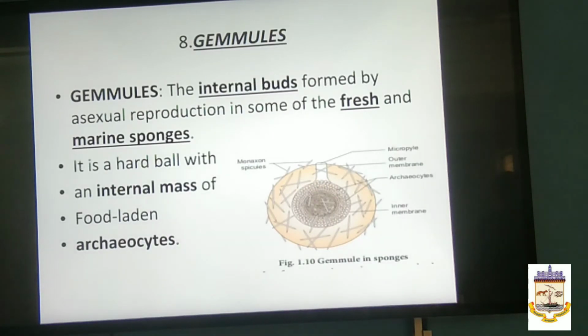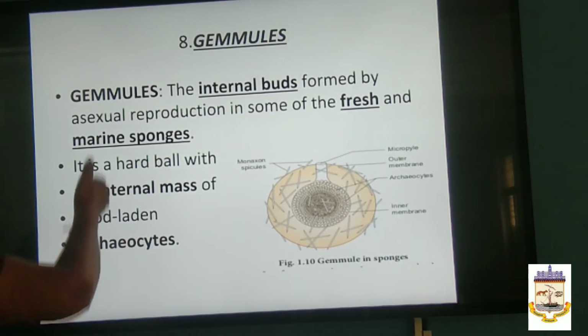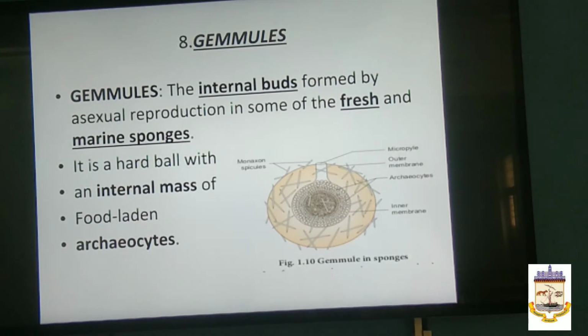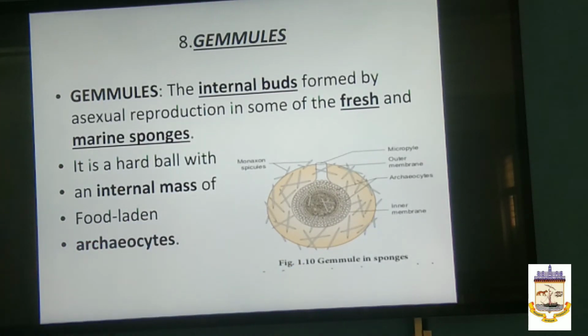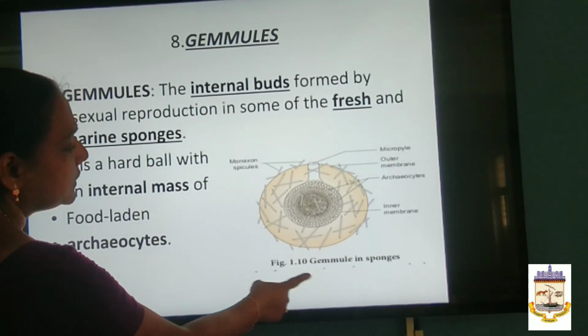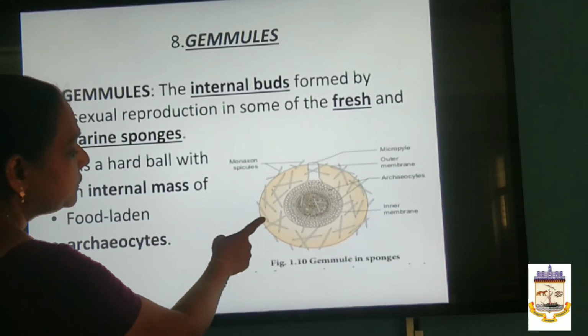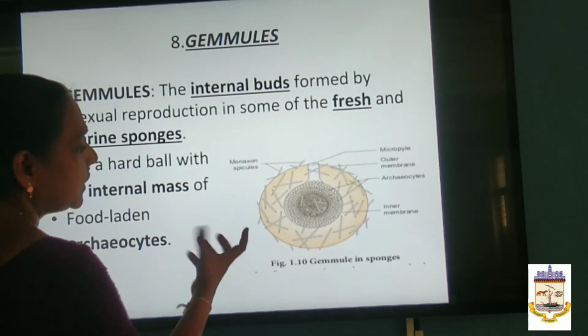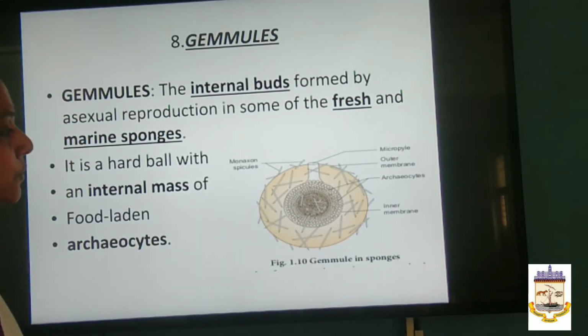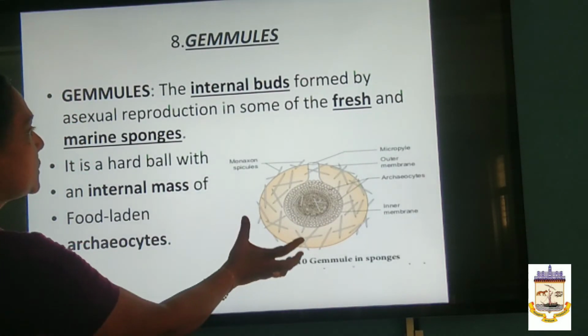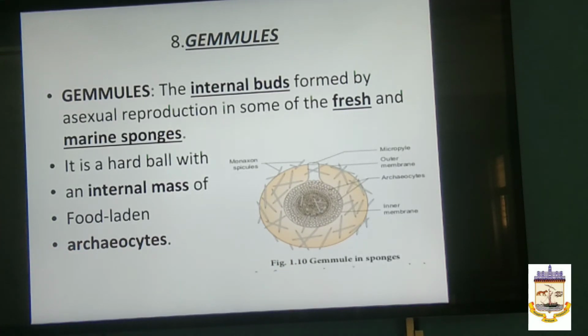Next, gemmules. The internal buds are formed by asexual reproduction in some of the freshwater and marine sponges. We call them gemmules because each is a hard ball with an internal mass of food-laden archaeocytes. In sponges you will find this type of case, the gemmule, which has spicules on the outer side covering the body like a skeleton. It gives support, and internally the food-laden archaeocytes are present. So this structure is the internal bud formed in the asexual reproduction of freshwater and marine sponges.